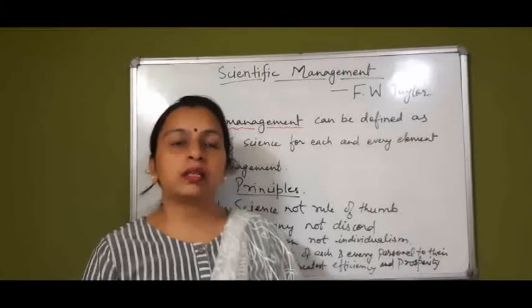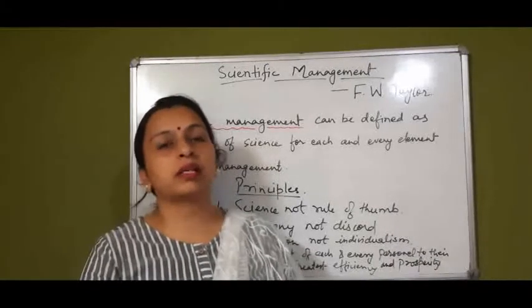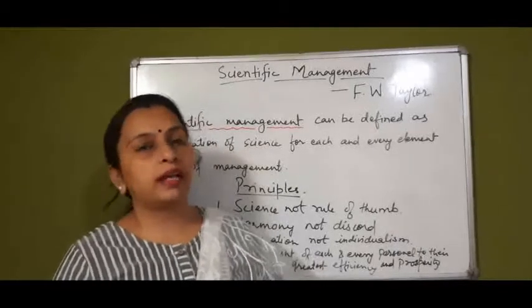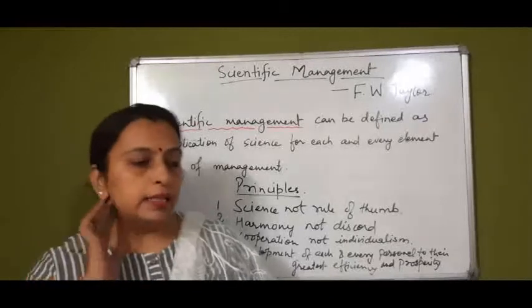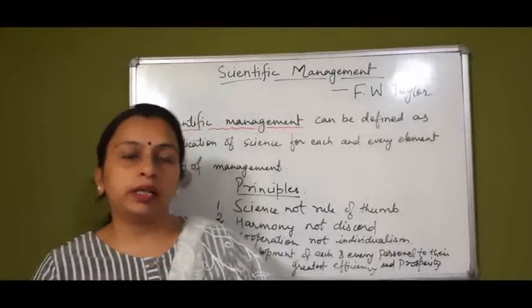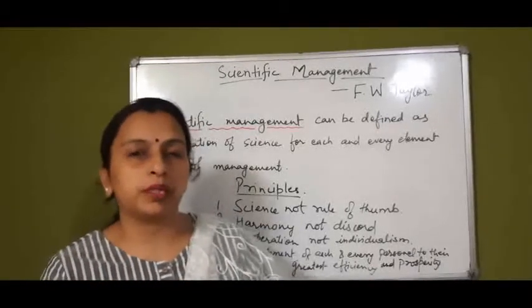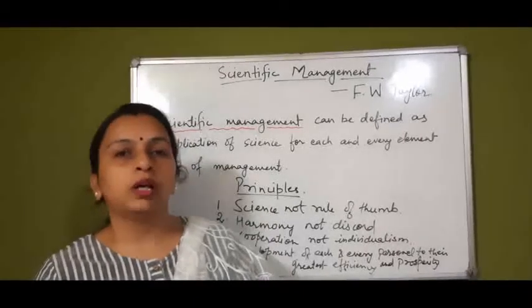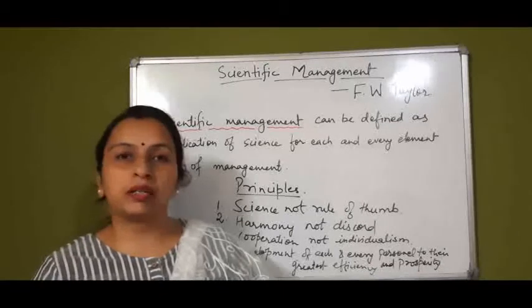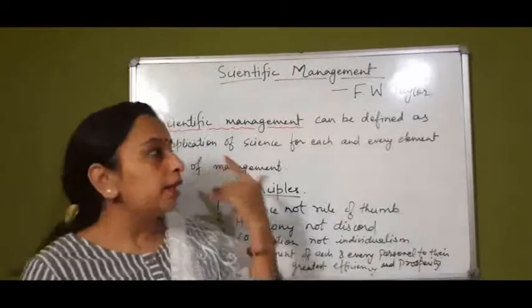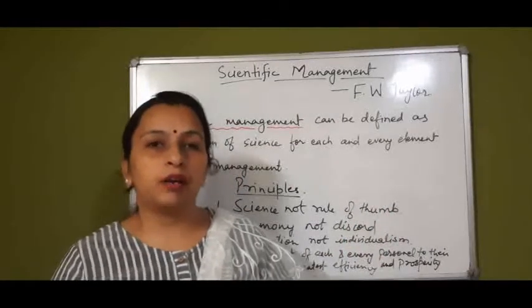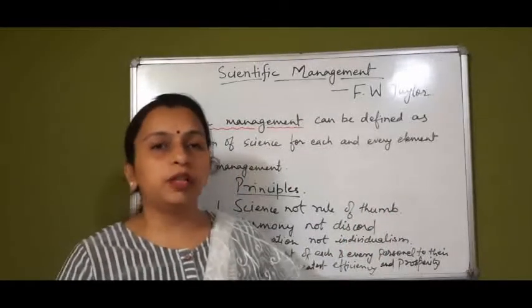Hello students, today we are going to discuss the next part of the second chapter, that is scientific management principles. In the first part, we have already discussed the meaning of principles: principles are the general guidelines, the statements of truth that help the manager to take decisions. This we have already done. Then we did the general management principles given by Henry Fayol, and there are 14 principles.